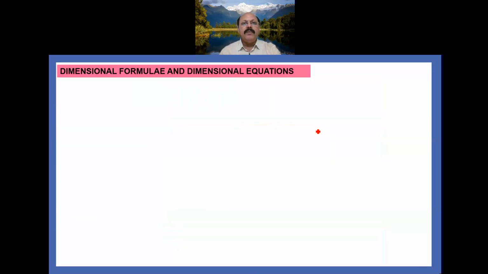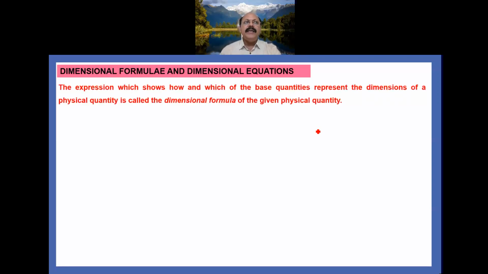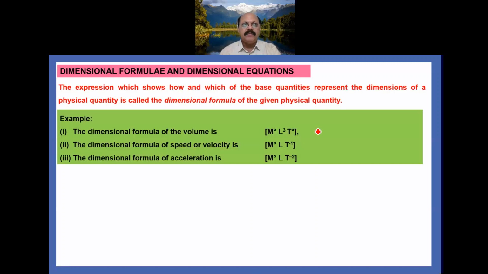Now dimensional formula and dimensional equations. What is the meaning of dimensional formula and dimensional equation? You have already studied what dimensions are. Dimensions are the powers raised on the fundamental or base quantities.